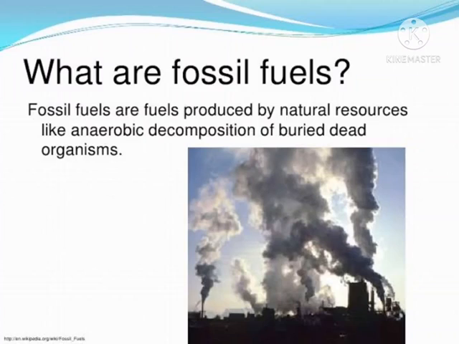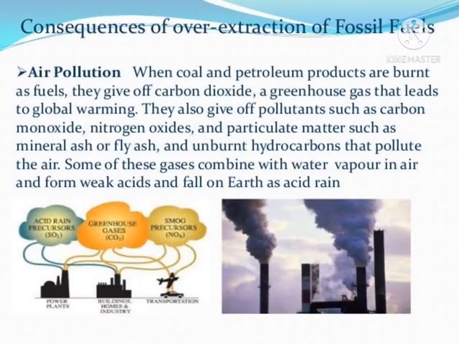That means, what if we do not stop extraction of fossil fuels for a longer period of time? Because we already know that fossil fuels are non-renewable, or exhaustible. That means after a certain period of time they would get exhausted. So let us see what the other consequences are. The consequence of over extraction of fossil fuels is air pollution. When coal and petroleum are burnt as fuel, they give off carbon dioxide, which acts as a greenhouse gas and in turn leads to global warming. Such pollutants also include fly ash and unburnt hydrocarbons that pollute the air.